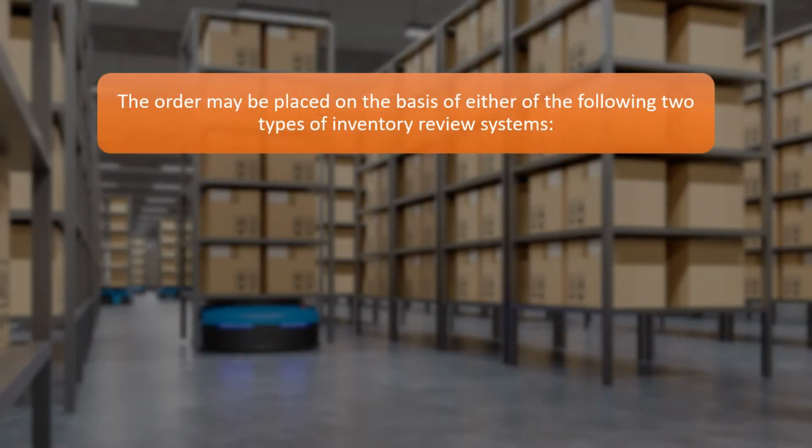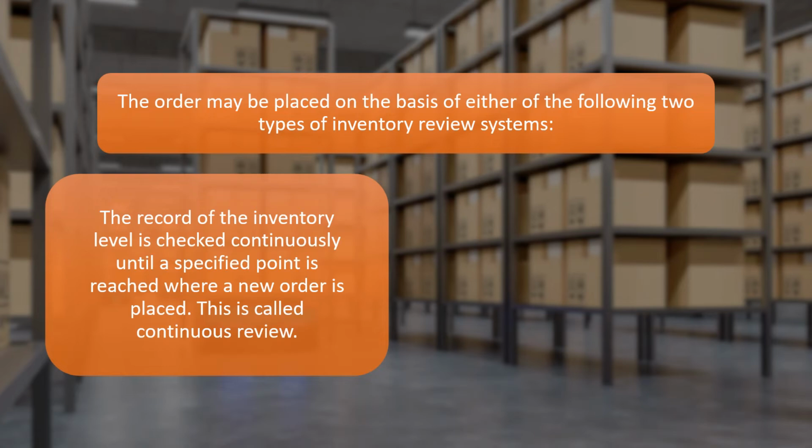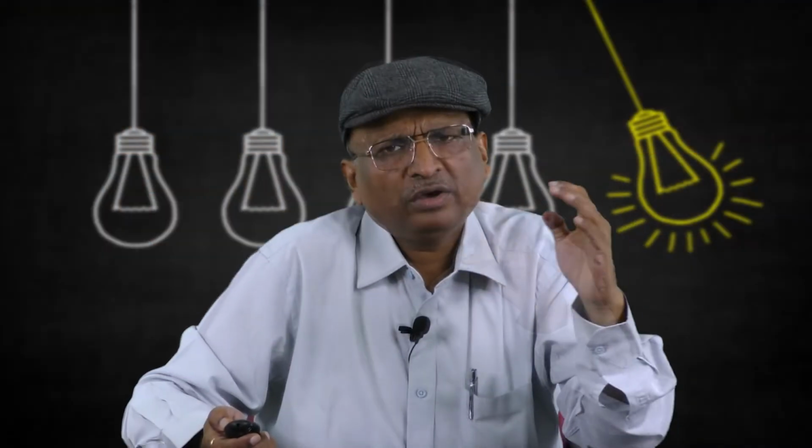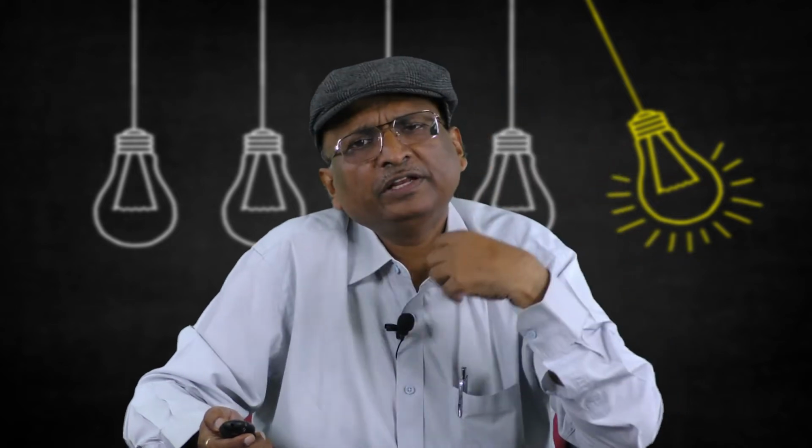The order may be placed on the basis of either of two types of inventory review system. We have also discussed this in my earlier session; I am repeating it again. The record of the inventory level is checked continuously until a specified point is reached, where a new order is placed. This is called a continuous review. Every day we take the review. Suppose today it is 200, next day it is 180, then 150, 130 or again 100. And we have decided that if the level is below 100, we will immediately order.